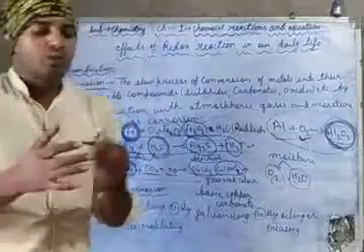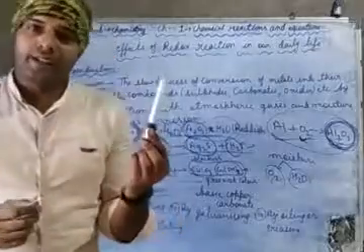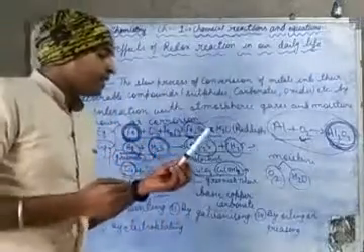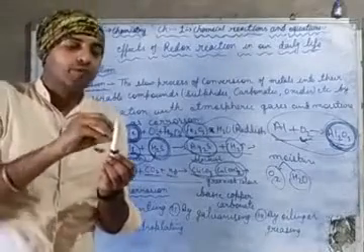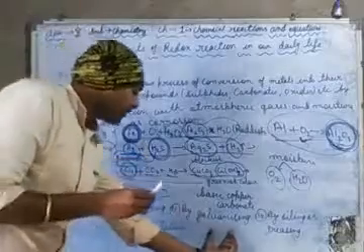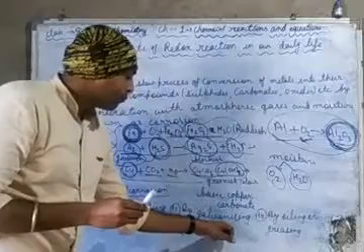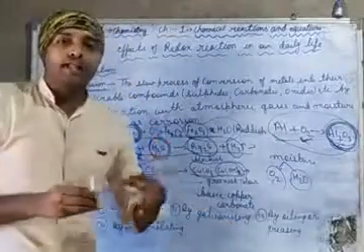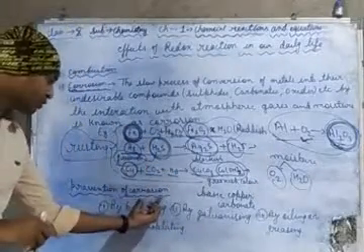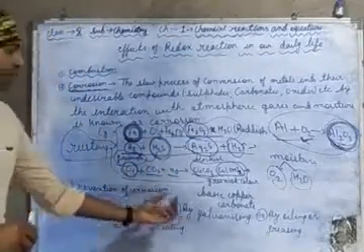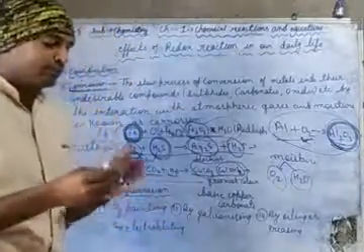Galvanizing means, suppose this is an iron article, and we apply another layer of zinc over it. Galvanizing is a process through which zinc metal is applied over another metal to protect it from corrosion.